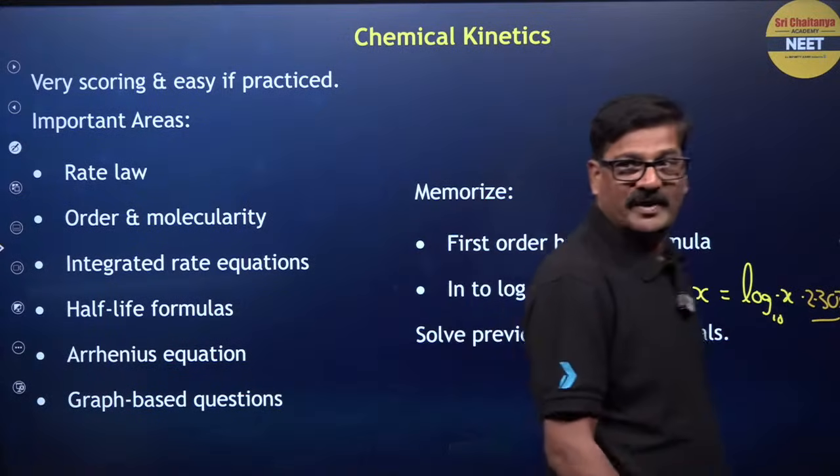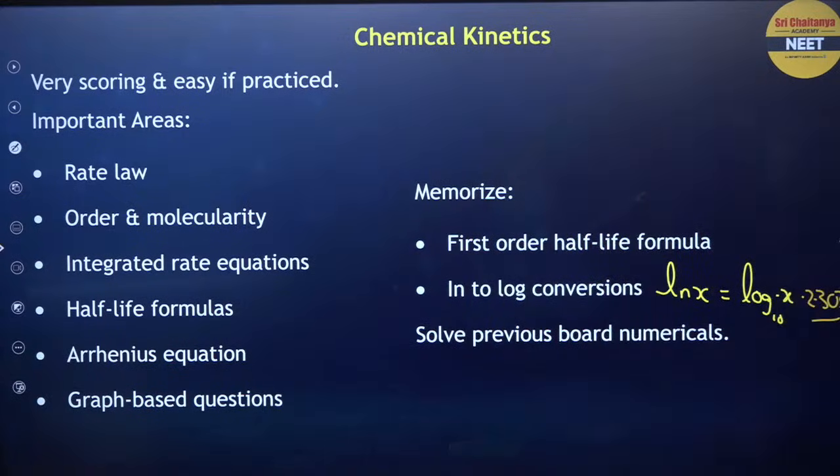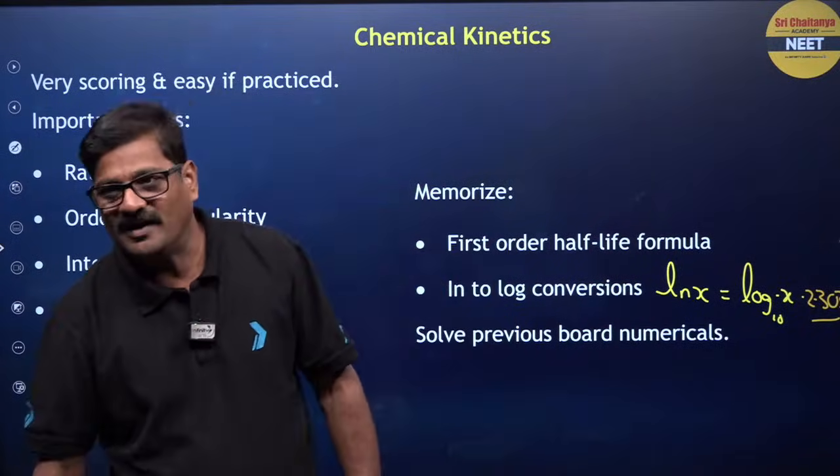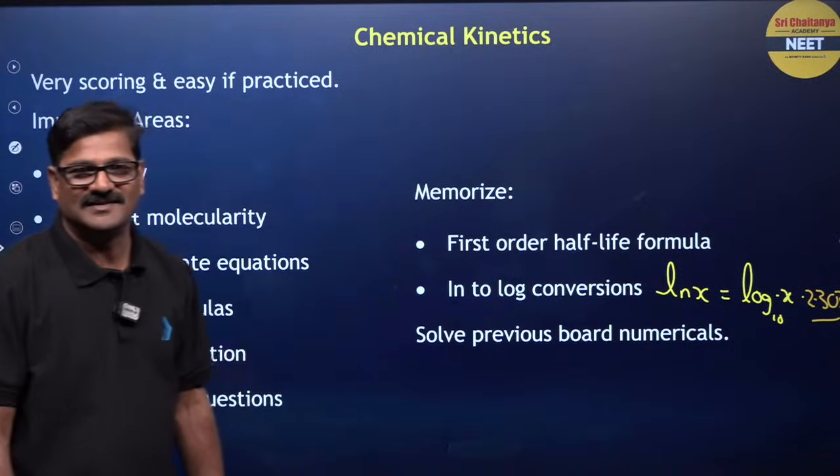So you can do your best and also solve the previous board numericals. In today's session we are going to discuss previous board questions also. Stay tuned in the class.